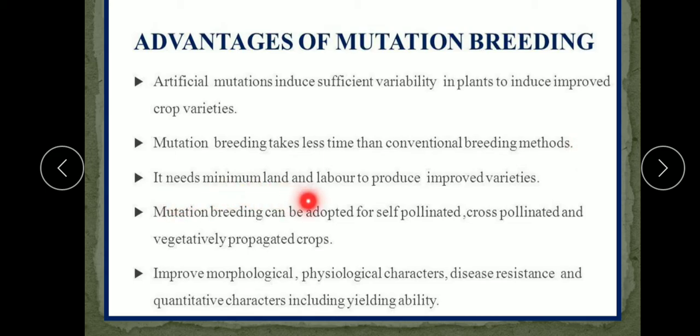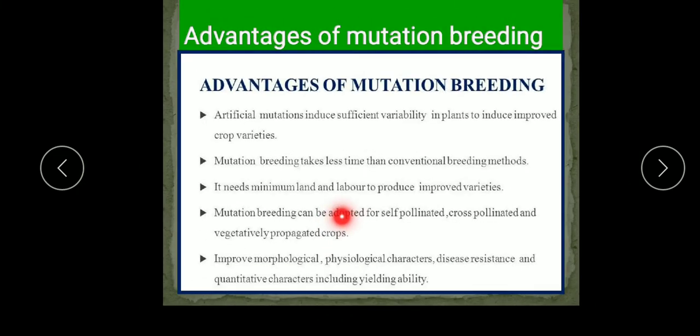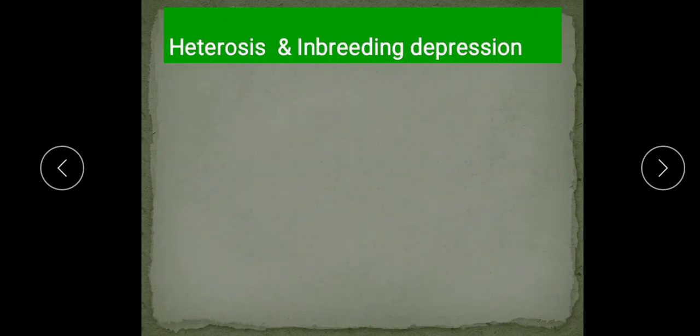It needs minimum land and labor to produce improved variety. Mutation breeding can be adopted for self-pollinated, cross-pollinated and vegetatively propagated crops, means it can be adopted for all types of crops. Improve the morphological, physiological characters, disease resistance and quantitative characters, including yielding ability. So these all are the advantages of mutation breeding.